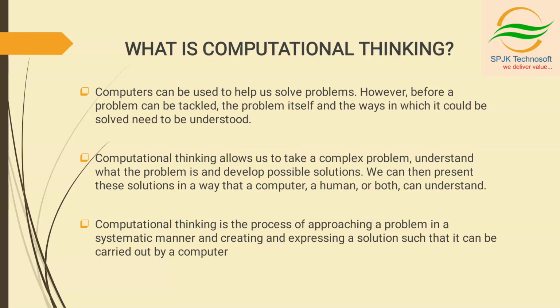Computational thinking allows us to take a complex problem, understand what the problem is, and develop possible solutions. Then we can present these solutions in a way that a computer or a human or both can understand. So this is the process of approaching a problem in a systematic manner and creating and expressing a solution such that it can be carried out by a computer.